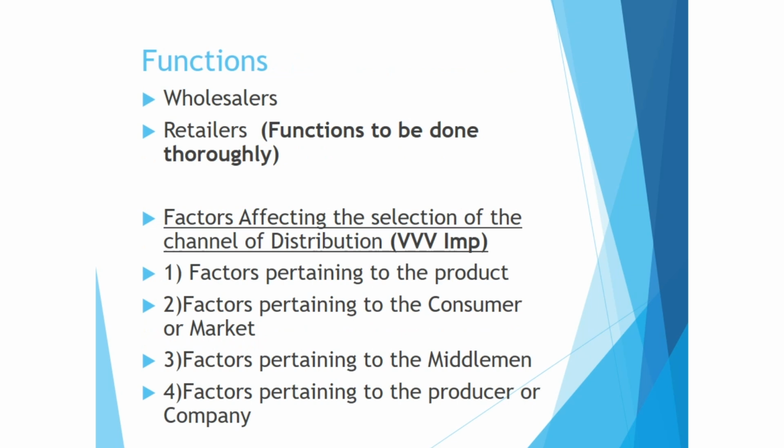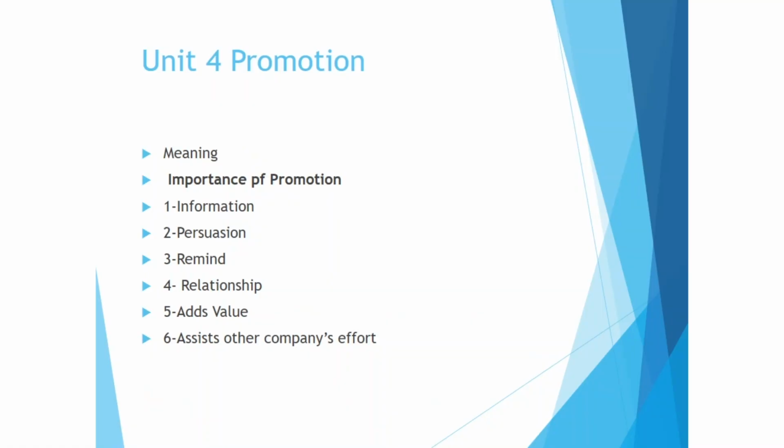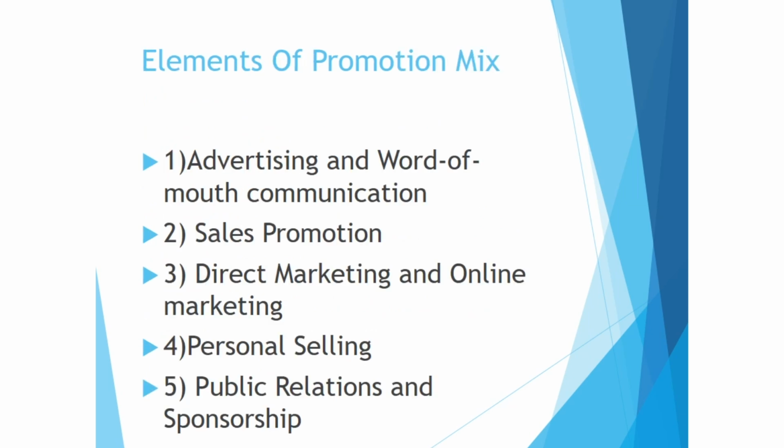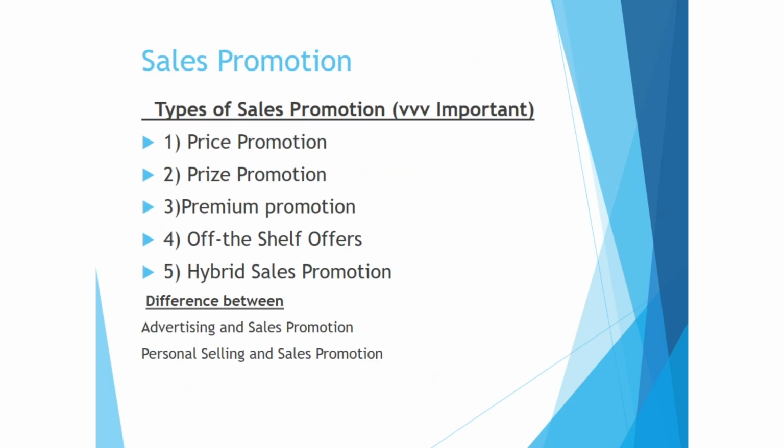Now, factors affecting the selection of the channel of distribution. There are a few factors. You should do those factors nicely. Now, let's go to Unit 4, promotion. The meaning and importance of promotion has to be done. Then the elements of promotion mix. Very important again: advertising and word of mouth communication, sales promotion, direct marketing and online marketing, personal selling, public relations and sponsorship. Now, types of sales promotion. There are different types of sales promotion.